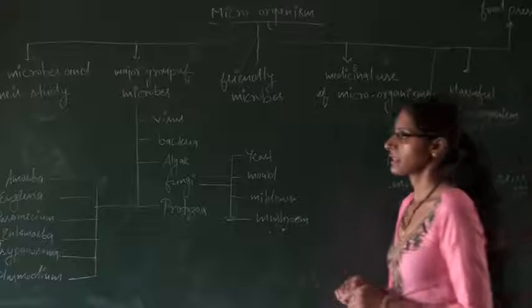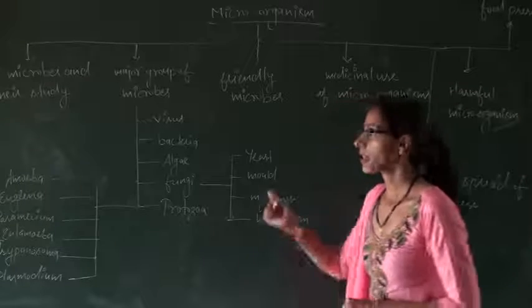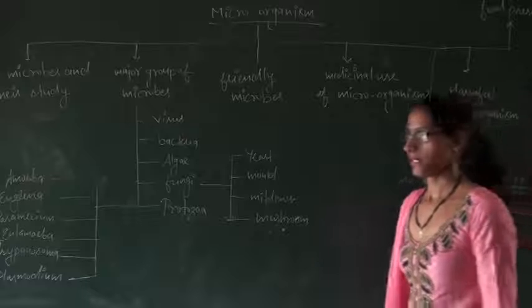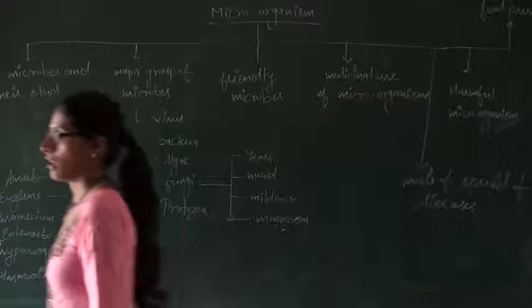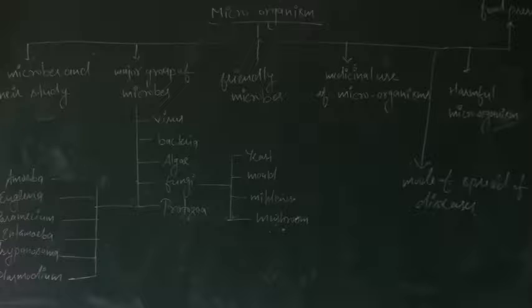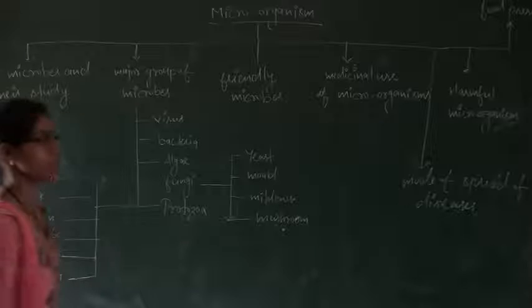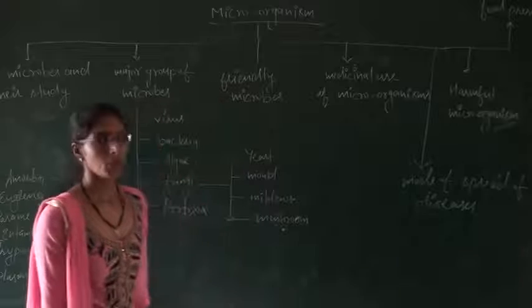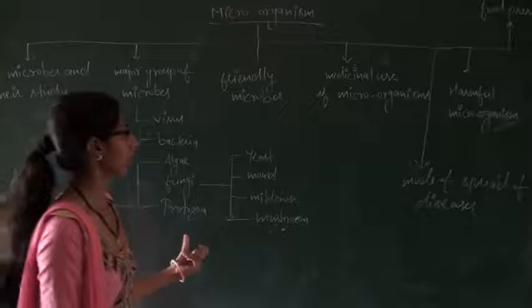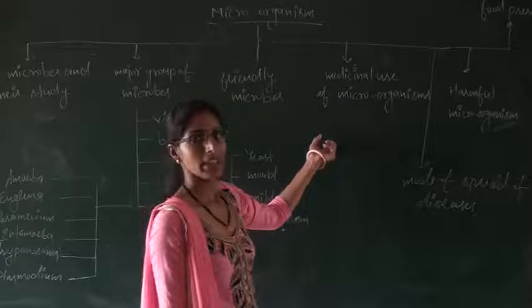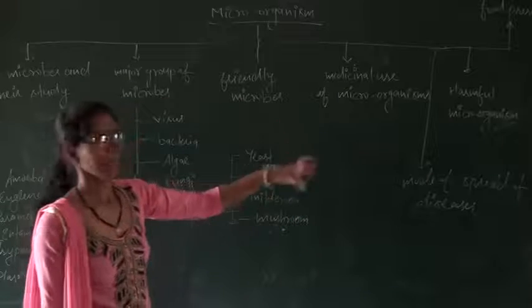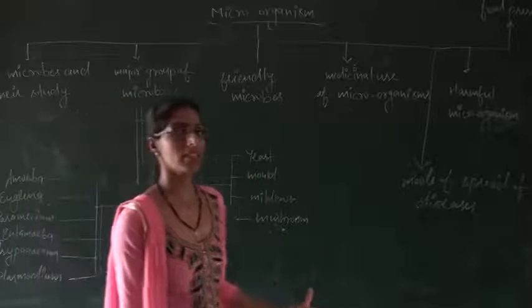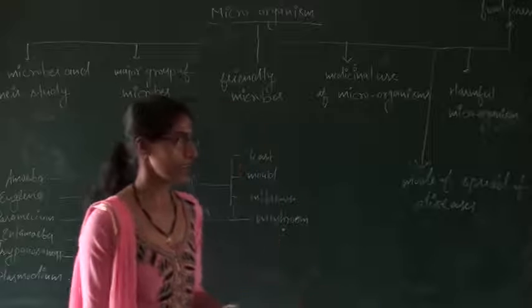Today's science topic in 8th class is about microorganisms. A large number of living organisms are seen around us, but some of these organisms cannot be seen with our naked eyes.